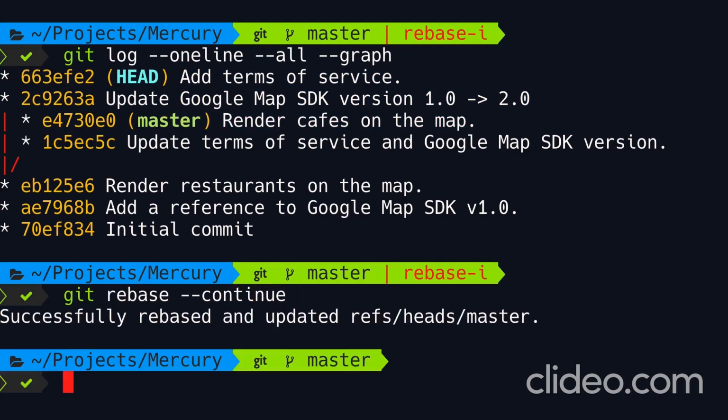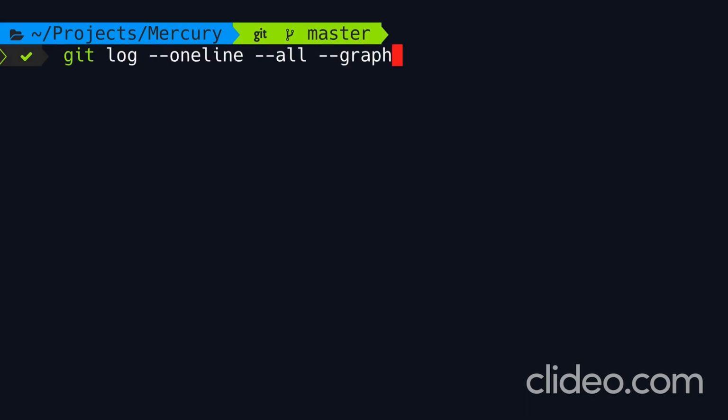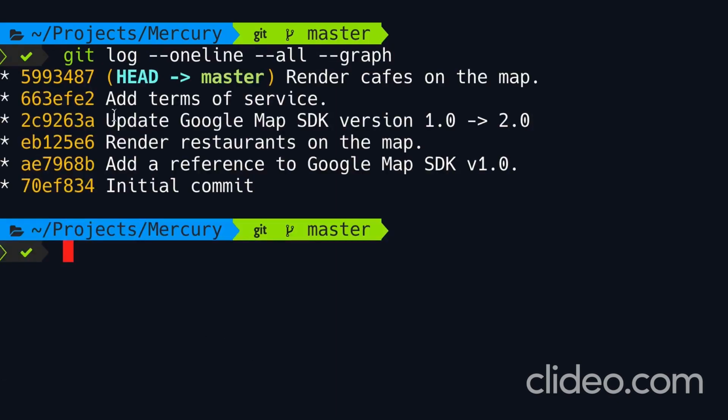We're done with rebasing. Let's pull up the history one last time. So we have 2 separate commits, one for updating Google Map, the other for adding terms of service. So this is how we can split a commit.